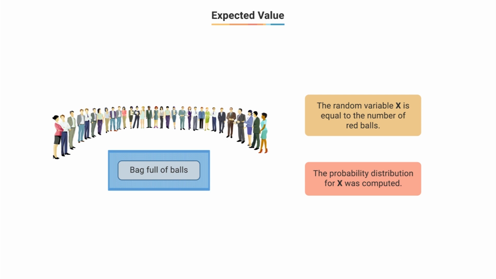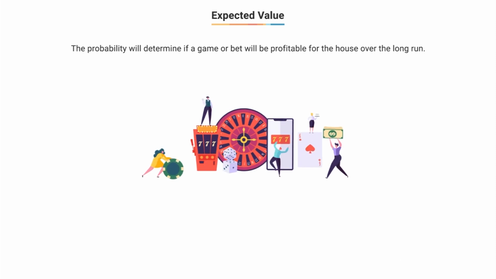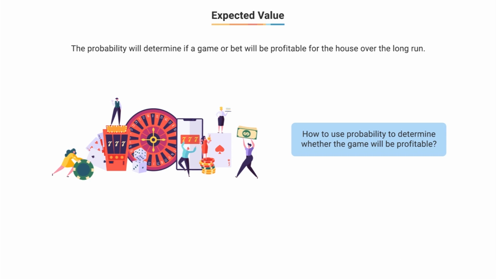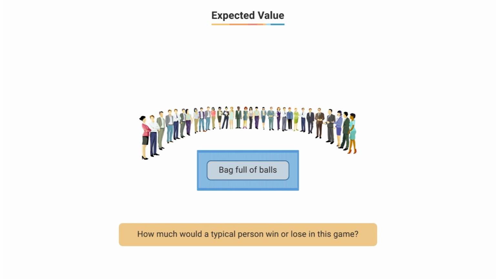Now, as we said earlier, we want to use probability and find whether in the long term the game or a bet will be profitable to us, the house, or not. Question is, how will we do that? Let us see. Suppose 1000 people are playing this game. How much do you think an average person would win or lose in this game? Can you try and take a guess?